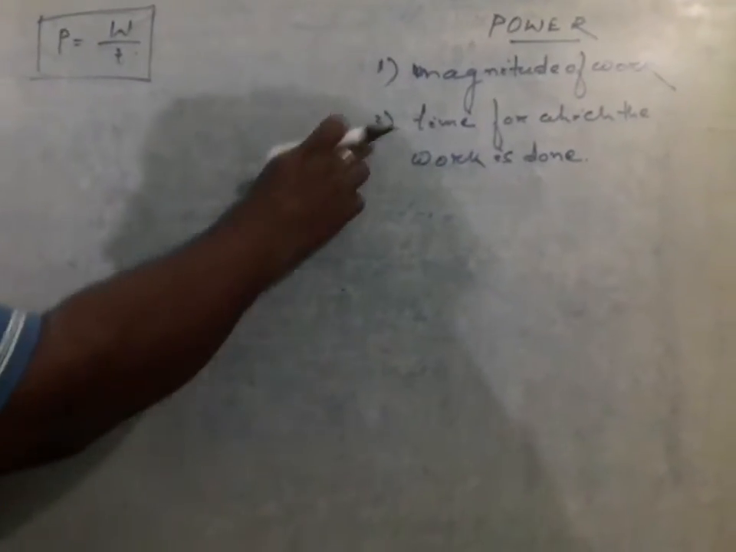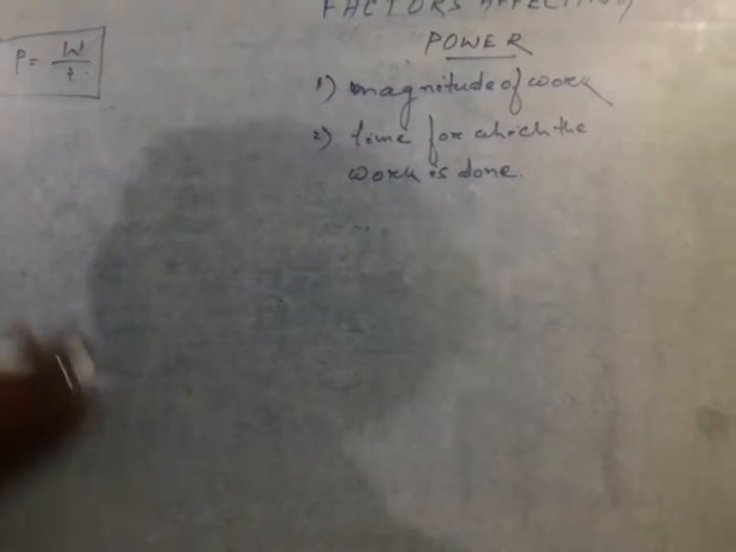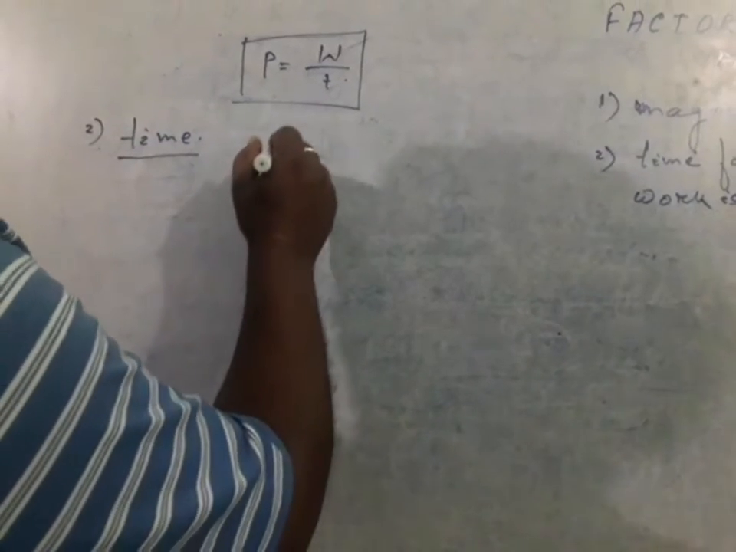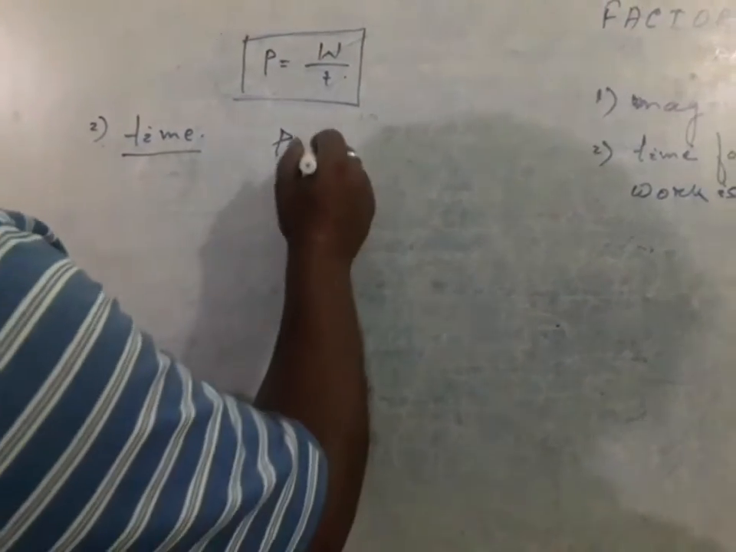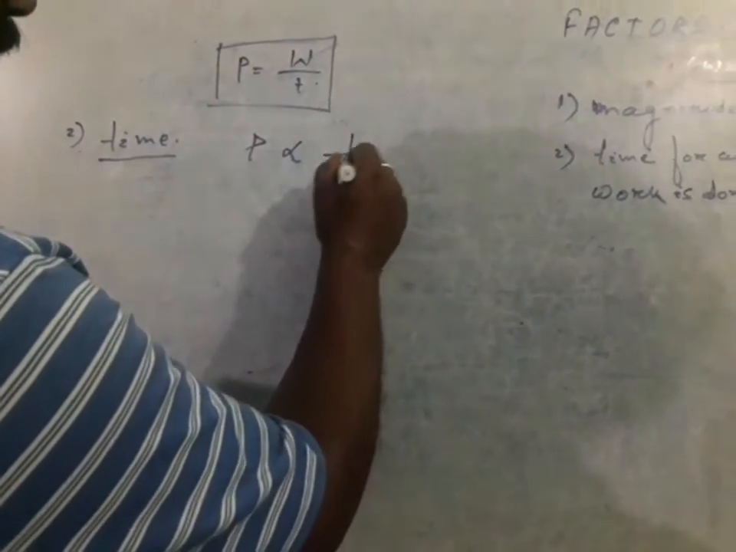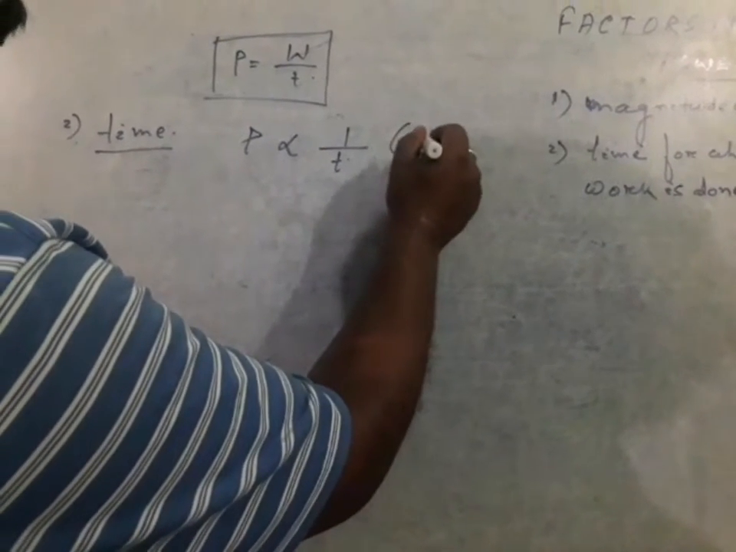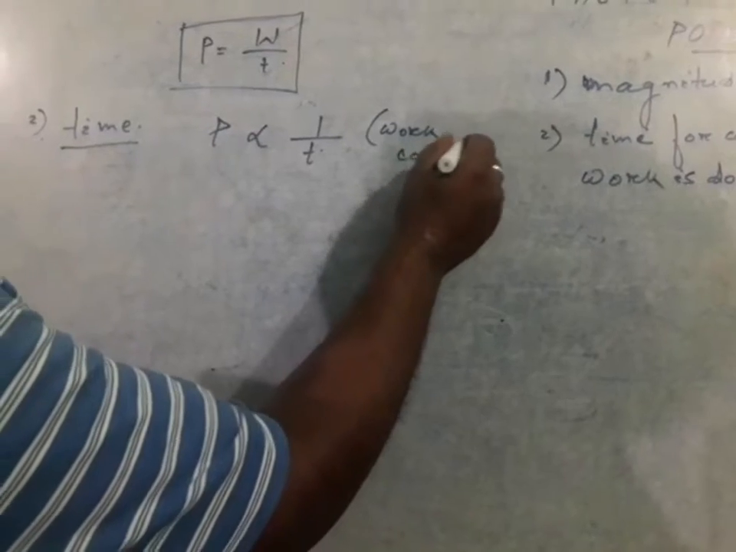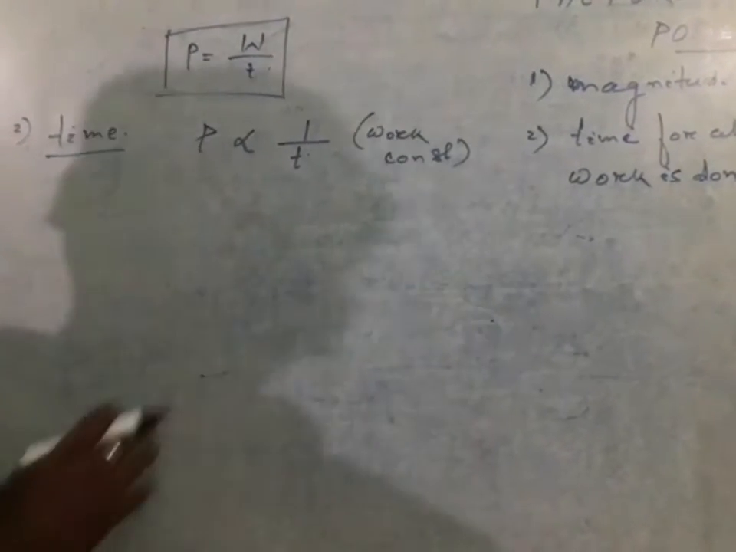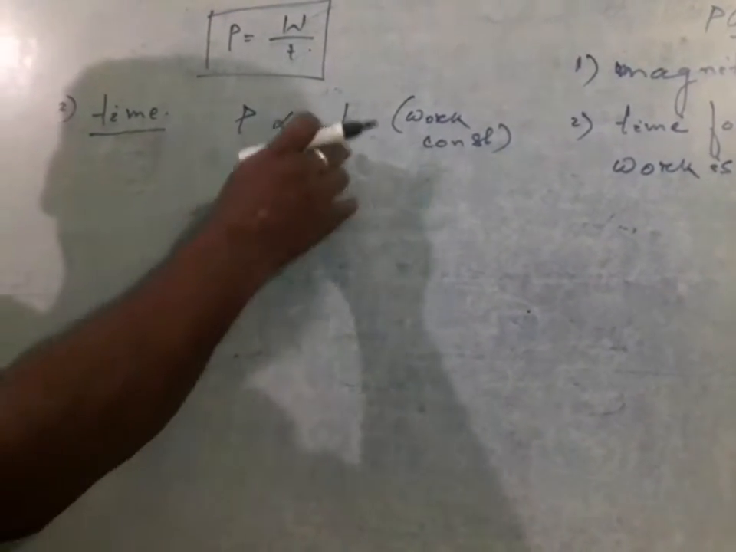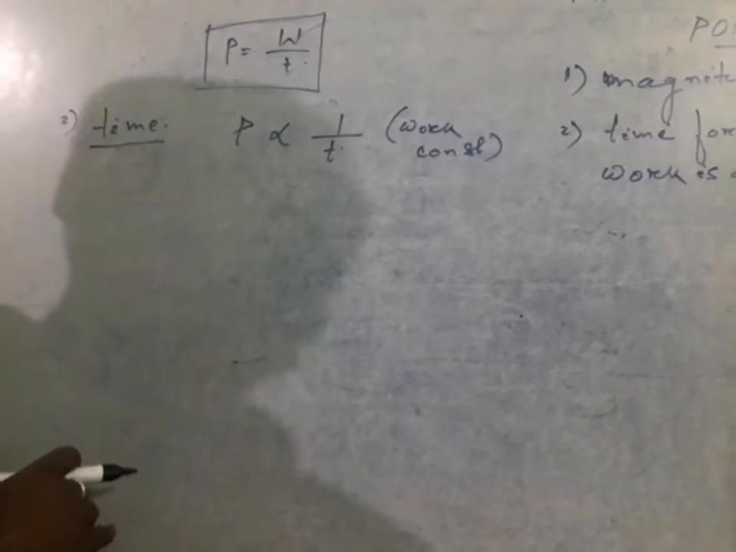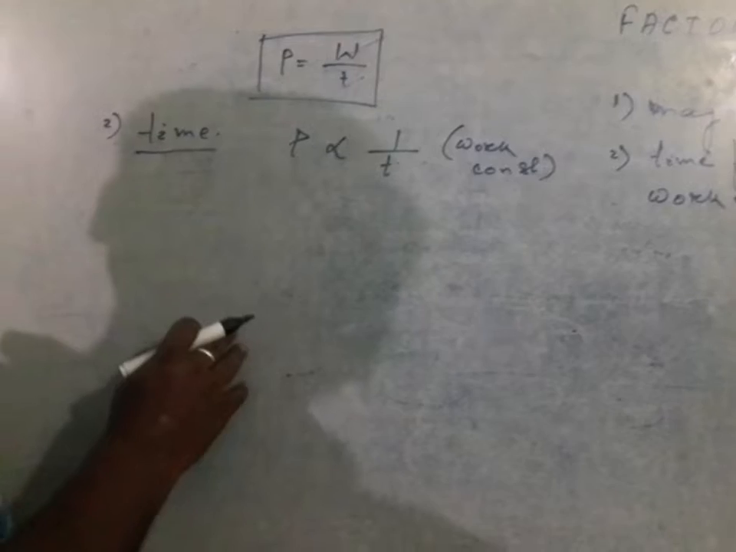Now come to the second factor, that is the time for which work is done. If we consider the time, then we can see from this expression that power P is inversely proportional to the time, provided the magnitude of work remains constant. So for a constant work, if the time taken is less, then we can say that the power consumed will be more.